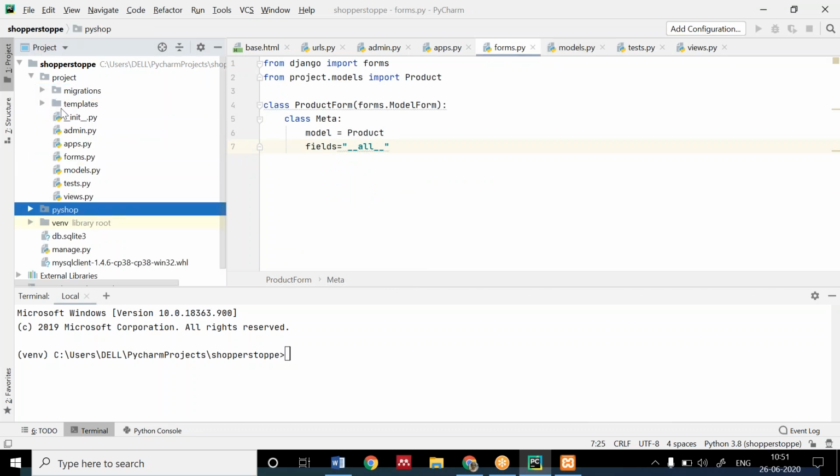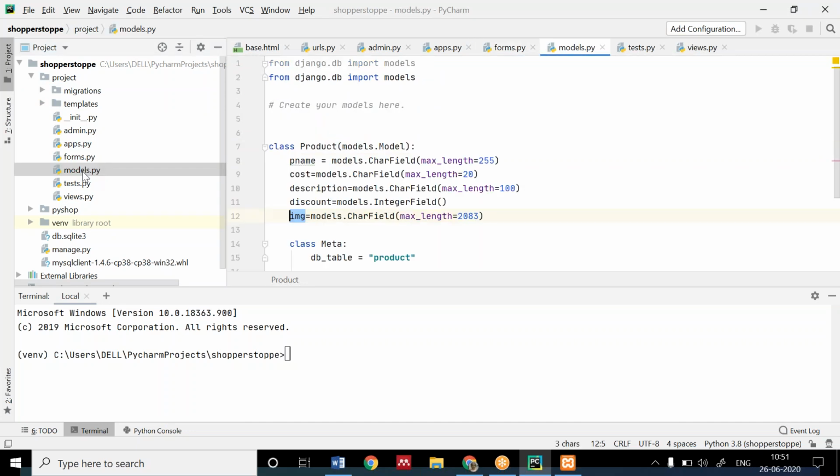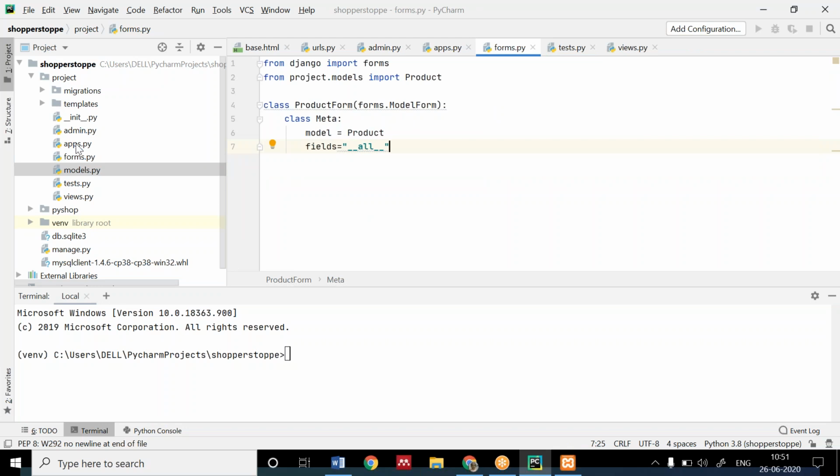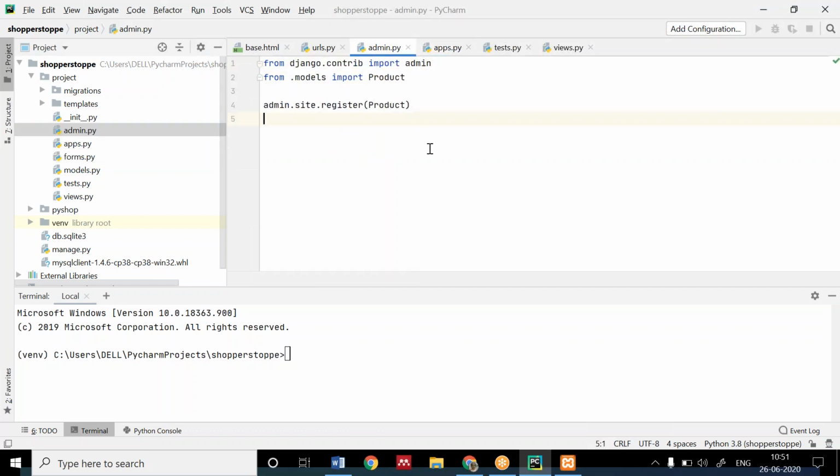Now, tomorrow we created a model. Everyone has this model with them. We have created a table like this. And we have the form. We have created the form also like this. We are done with this. We have registered our product site also.